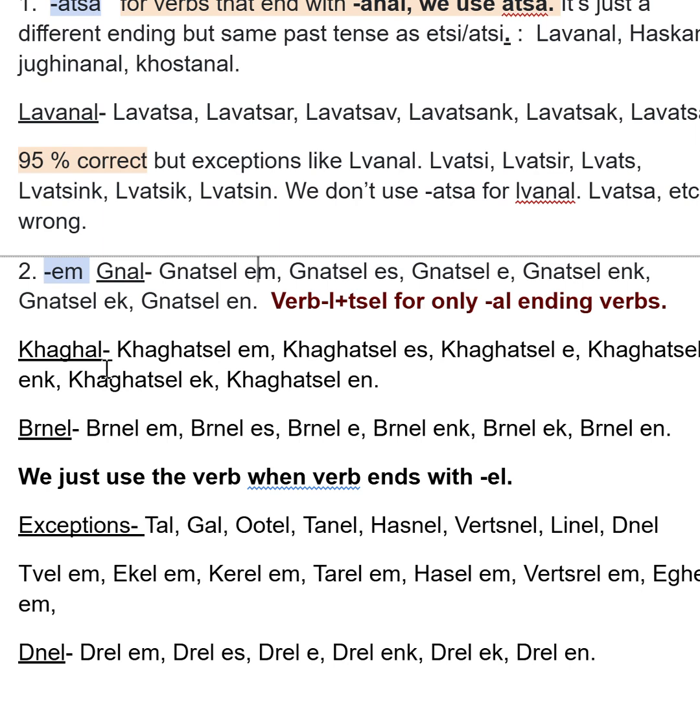Khaghal. Kh, a, gh, al. Khaghal. So, yes, I played, you played, he played, we played, you guys played, they played. You're going to see that this rule is being followed. We're taking out the L, we're adding tsel, and then we, of course, have our suffixes right here. So that's the gist of it.